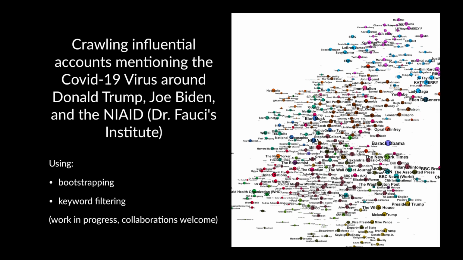Actually, for this presentation, we have implemented the possibility to only follow connections to accounts that have used certain keywords. We had planned to do a live demonstration by collecting ICA-related tweets. However, this is not happening as we have to record this before the conference due to COVID-19. Therefore, last weekend we simply crawled influential accounts mentioning COVID-19 with Trump, Biden, and Anthony Fauci's Research Institute as the starting seeds. You can quickly have a glimpse at the result on the right.